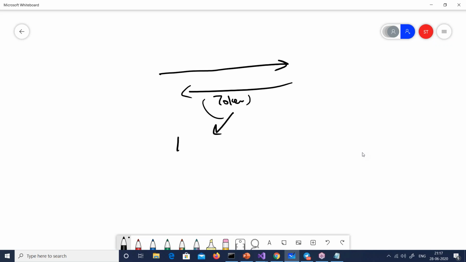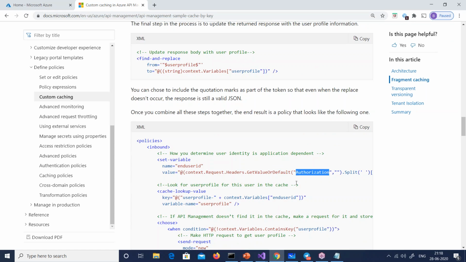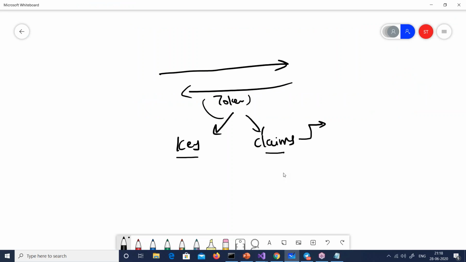Now in this token, one thing is there is a secret key. Another is something called claims. The key will get generated, and we'll see how to generate it. Let us see what he's looking at. He's saying that from the authorization, I will do a split and extract the subject. From the authorization, I will take the JWT and extract the subject. So in the claims, I will create one variable called subject, and in that I will put Shiv.